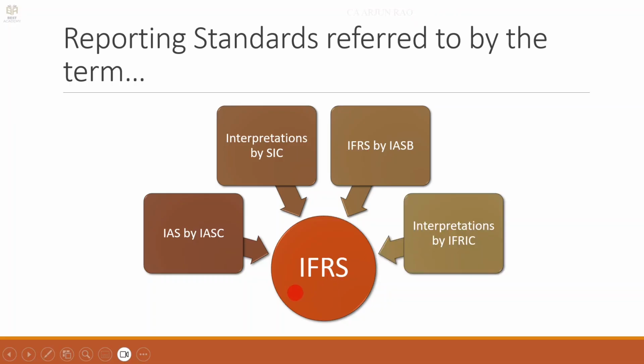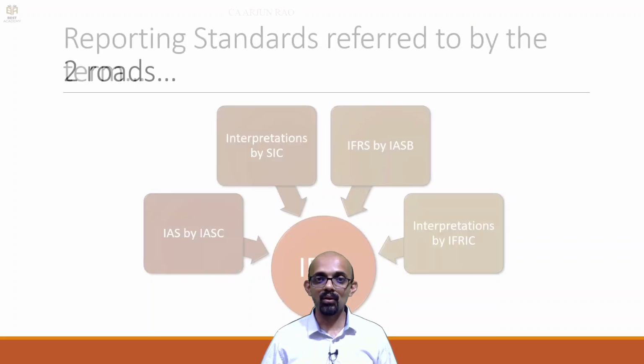So IFRS in its general meaning includes 4 terms. IFRS includes IAS, interpretations for IAS, IFRS, that means the specific standards that are now issued by IASB, and interpretations by IFRIC. So let's now look at the 2 roads available to countries to follow IFRS.